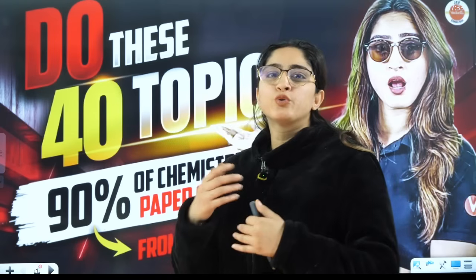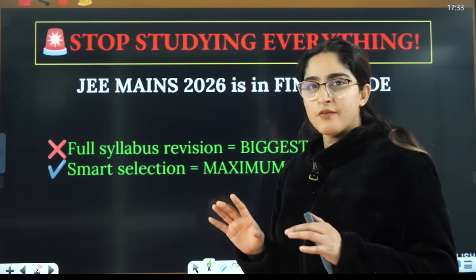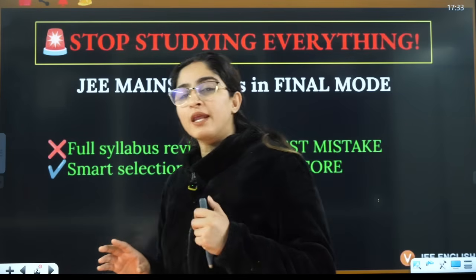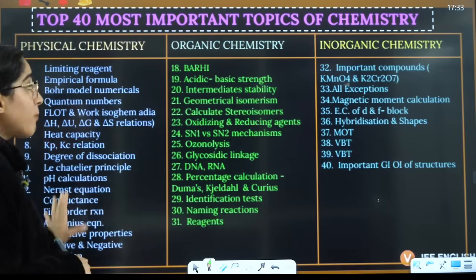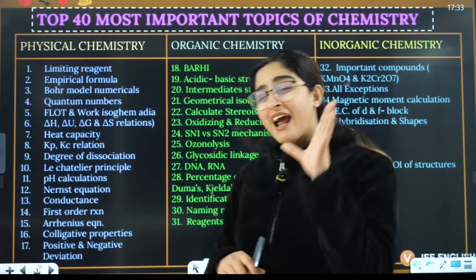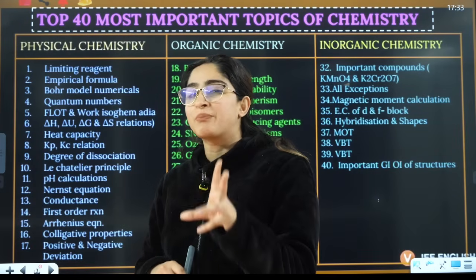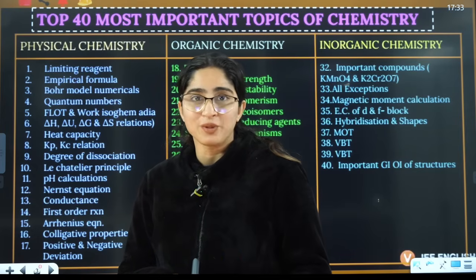But for revision also, how you do the revision, what topics you are revising, that matters a lot, right? So don't do full syllabus revision, do revision of some very important selected topics that I'm telling you here. I'm giving you top 40 topics from full chemistry where you can expect around 90 to 95% of the paper will come from there, and I can guarantee you that, right?